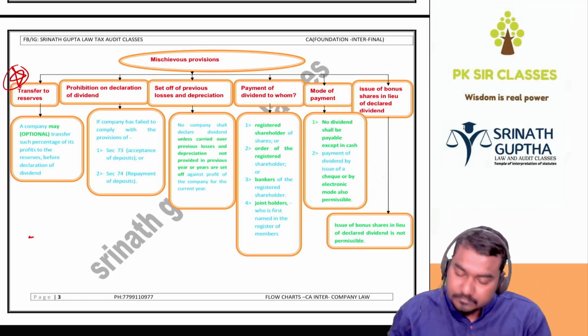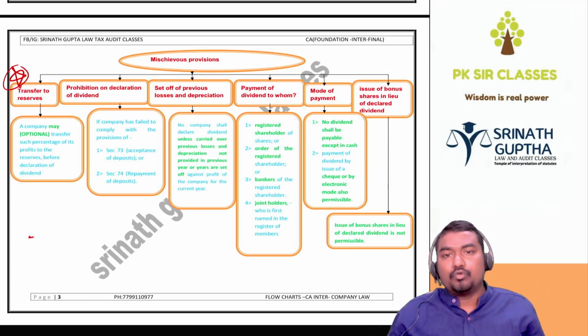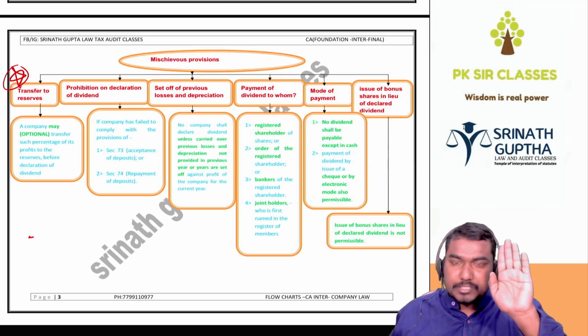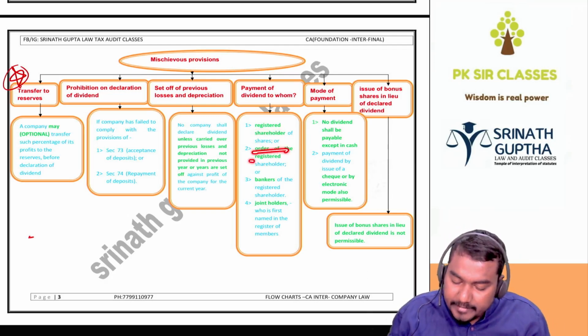Clear, beta? Next, payment of dividend. So to whom do we have to pay dividend? Dividend is paid to the registered shareholders of the company. To whom, beta? Registered shareholders of the company, or as per the order of the registered shareholder.